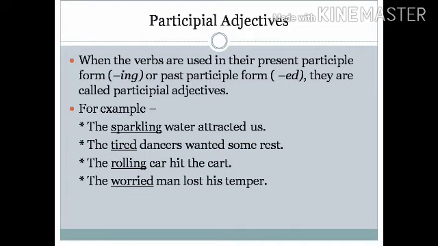The rolling car hit the cart. The worried man lost his temper. In these 2 examples also, the words rolling and worried are used as the participle forms of the words roll and worry, and so they are known as participial adjectives.